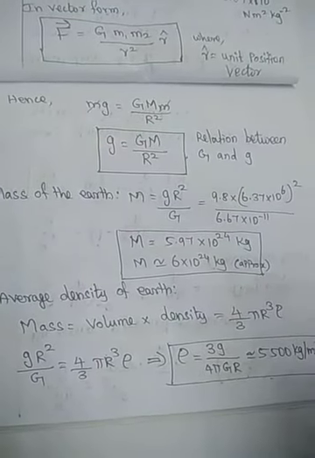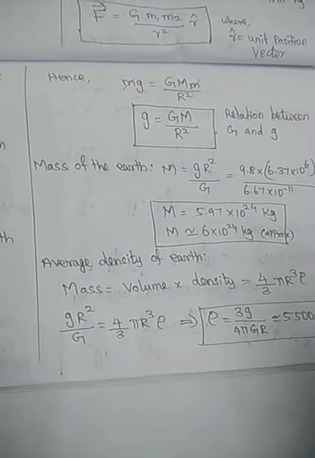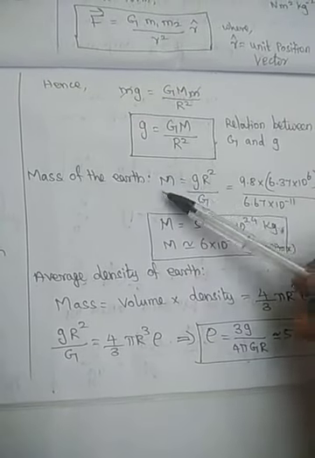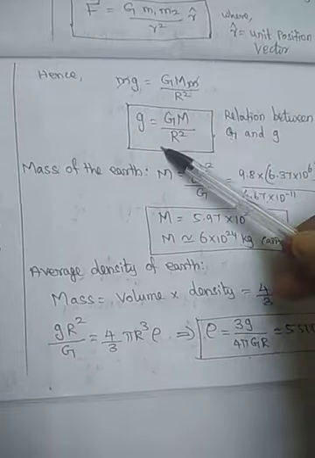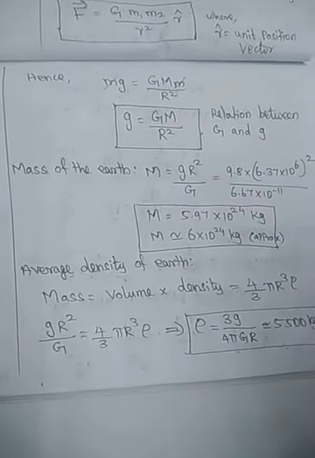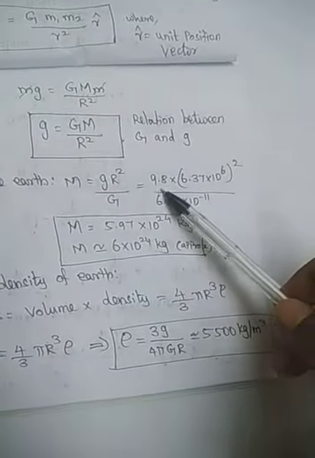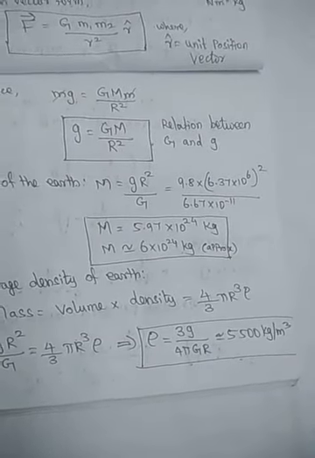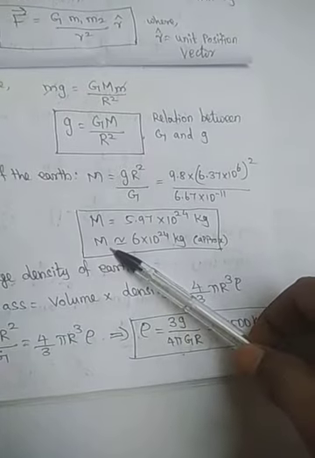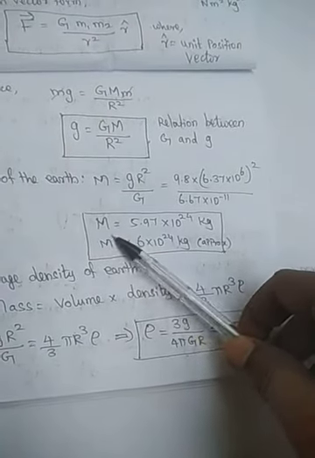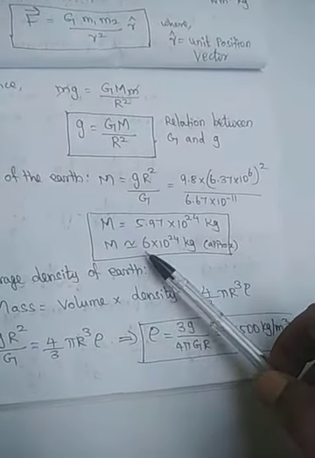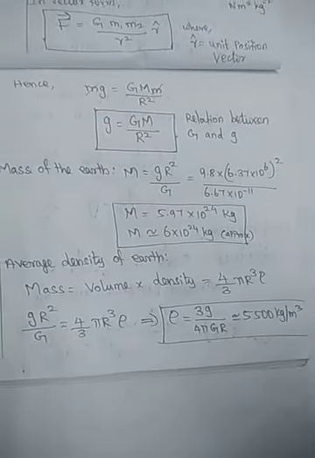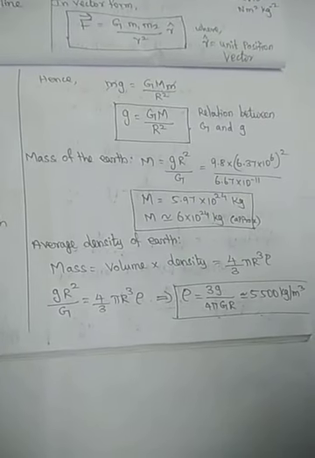solution, that means we can calculate the mass of the earth and the average density of the earth. So the mass of the earth, M, keep the M as it is, is equal to g r squared by G. Substituting the value of g, the radius of the earth and the gravitation constant, we get the mass of the earth. Approximate mass of the earth is 6 into 10 power 24 kilogram.